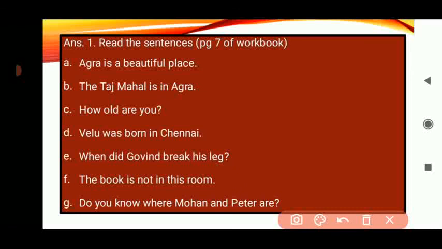Do you know where Mohan and Peter are? So D will be capital as it is the first letter of the sentence. Mohan and Peter are names, so M and P will be capital. And as we are asking the question, so we will put question mark in the end.